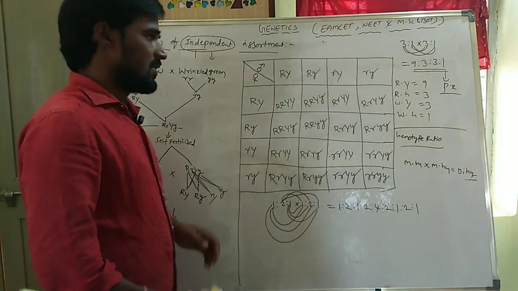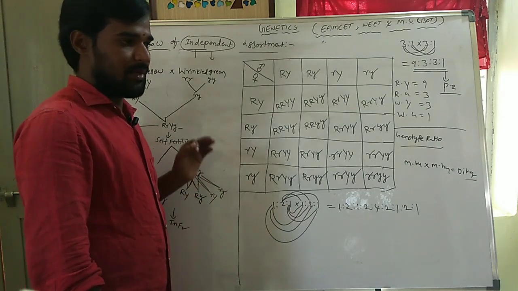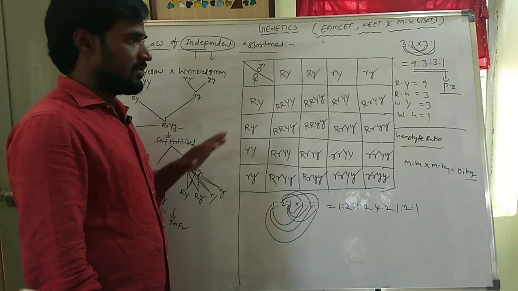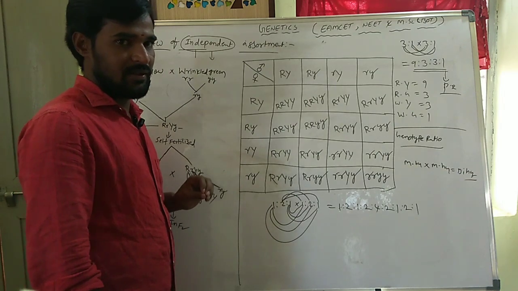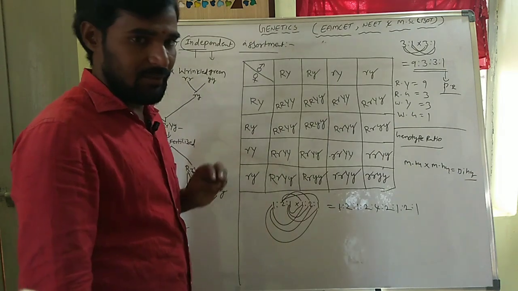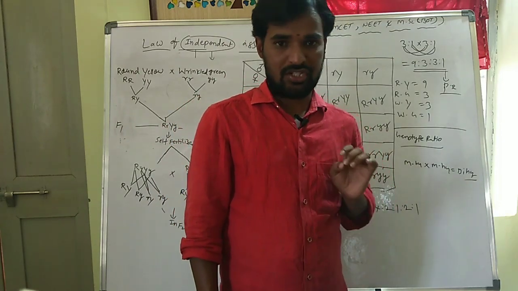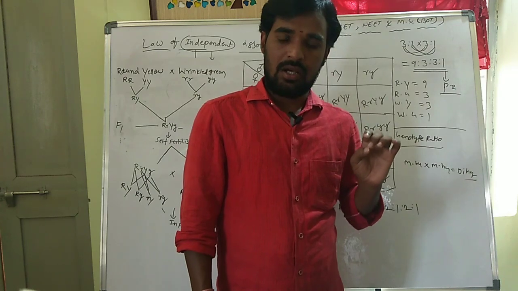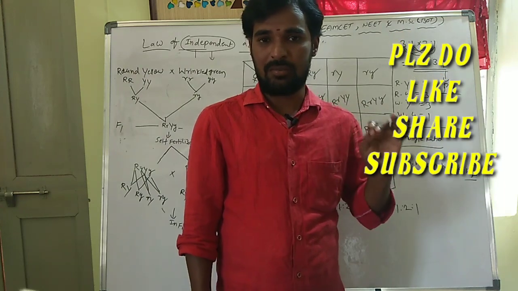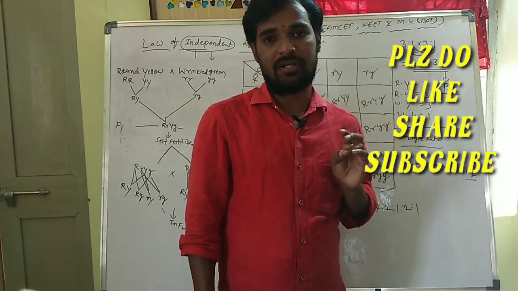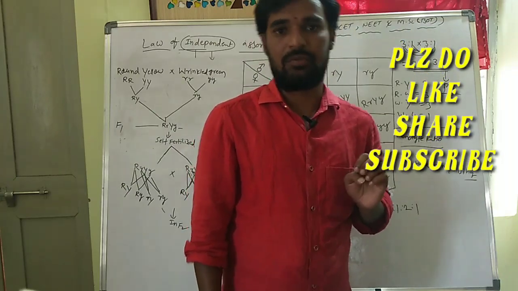So today we discussed the law of segregation and the law of independent assortment by taking examples. So by this we complete the Mendel inheritance laws. Mendel's inheritance laws are three: law of dominance, law of segregation, law of independent assortment. The law of dominance and law of segregation are explained by the monohybrid cross. The law of independent assortment is explained by the dihybrid cross. So thank you very much.